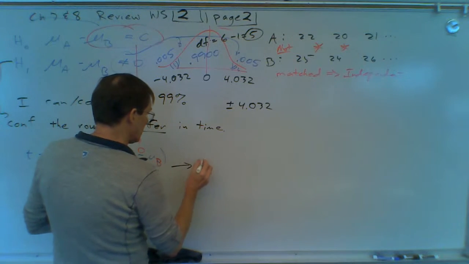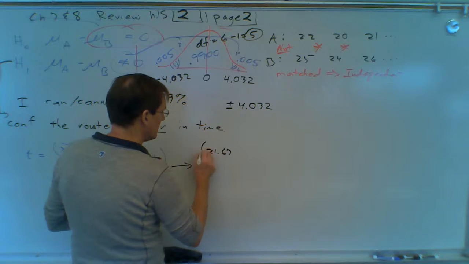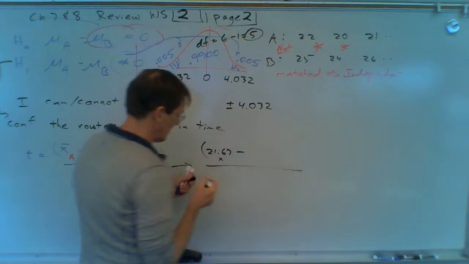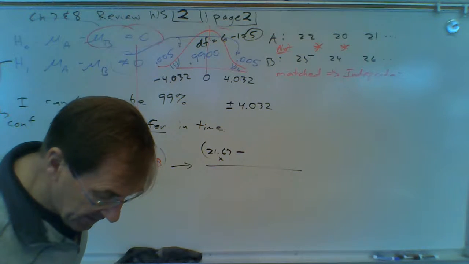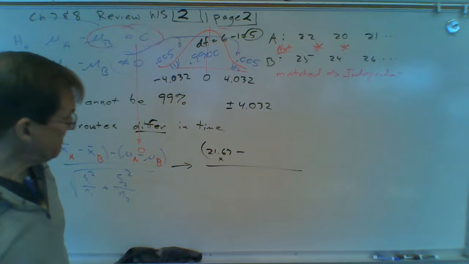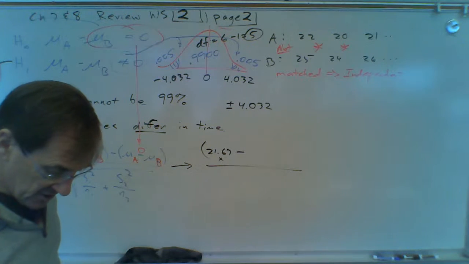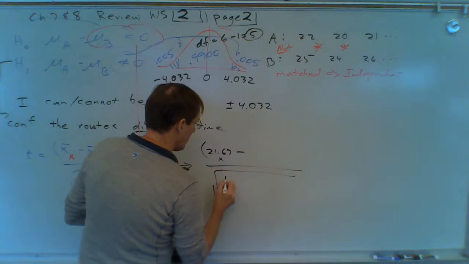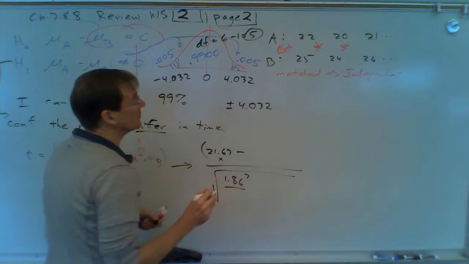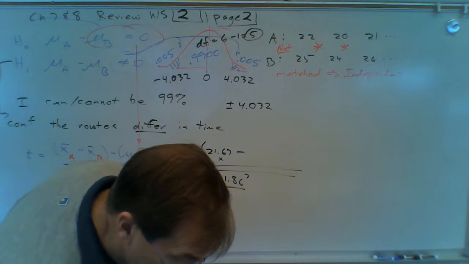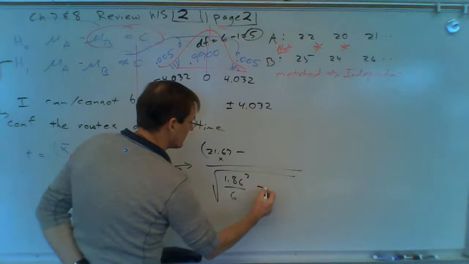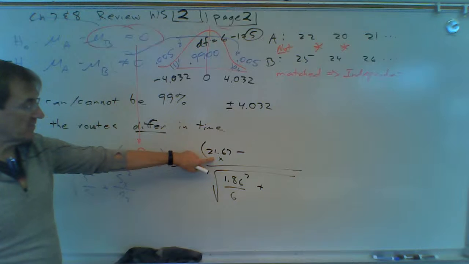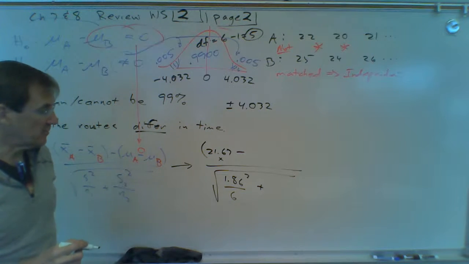21.67. I'm going to put that in X. I'll store it in memory. So I'm going to write that down so I remember where I put it. And then the sample standard deviation is 1.86. There were 6 numbers in there: 1, 2, 3, 4, 5, 6. So n1 is 6. So this is for route A, 21.67 minutes, standard deviation 1.86 minutes.